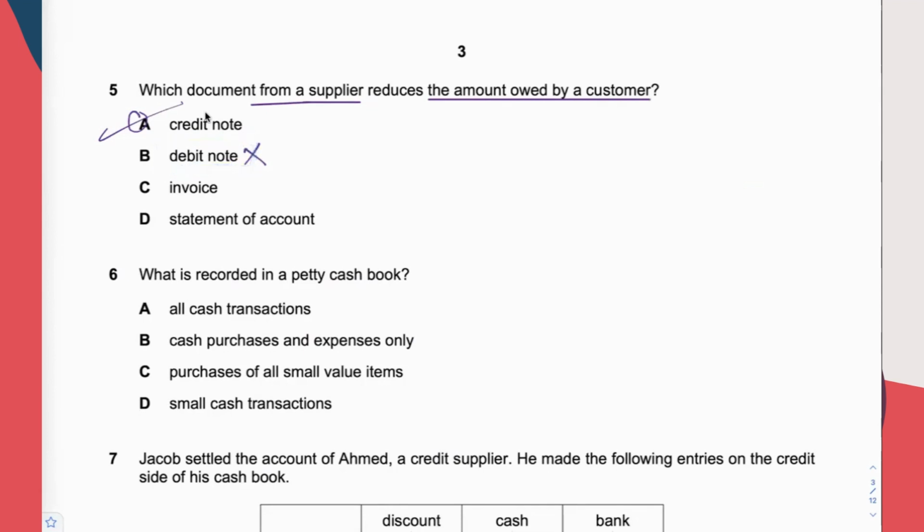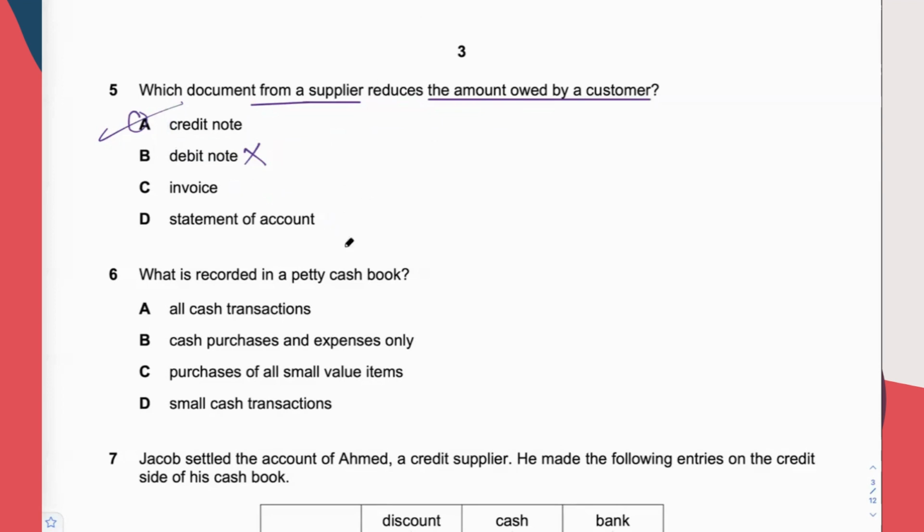When the customer returns goods to the supplier, the customer will send a debit note along. When the supplier replies to the debit note, the supplier uses a credit note to tell the customer how much can really be deducted from the amount still owed. So that's the purpose of a credit note, to let the customer know how much can be reduced from the amount owed. C not relevant, D not relevant.